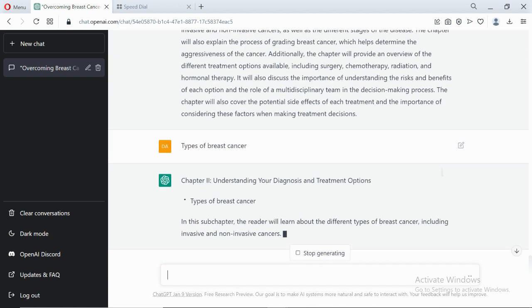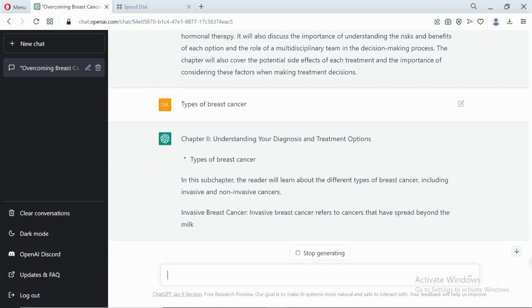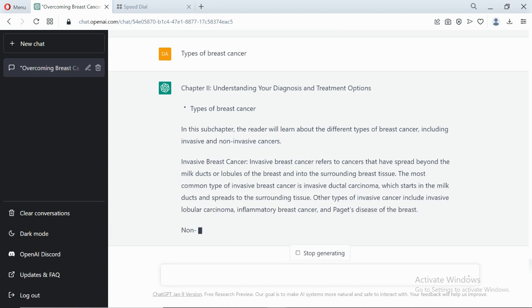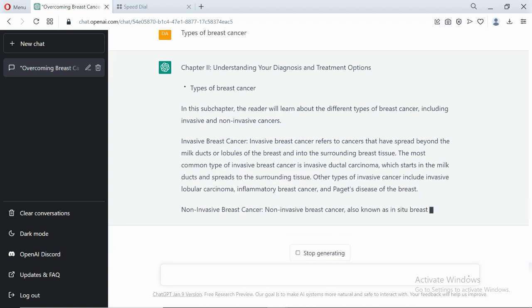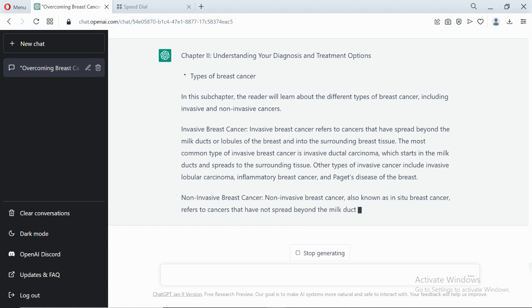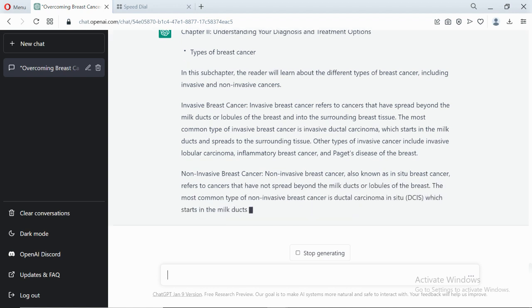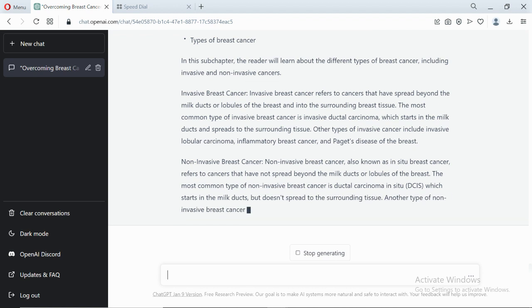As you can see, in the notes, it is still under this chapter 2. It's bringing out the different kinds of breast cancer we have on here. This is just how amazing this tool is, and this is how you can use it to generate your content. You just need to be creative about it, creative in the kinds of questions you ask and in the stuff it's bringing out.